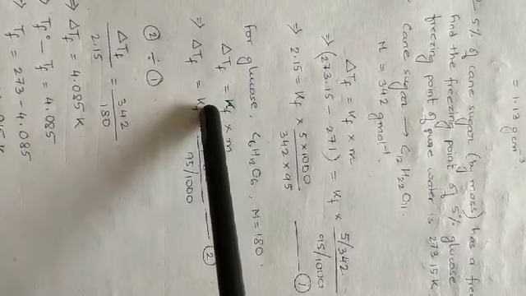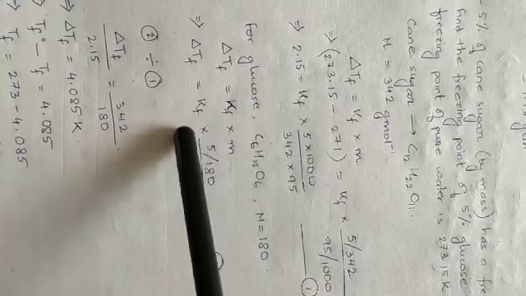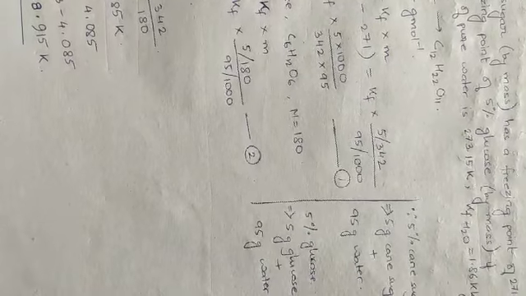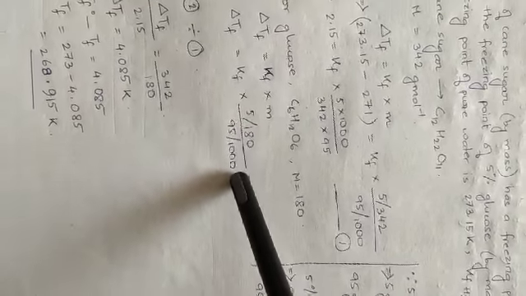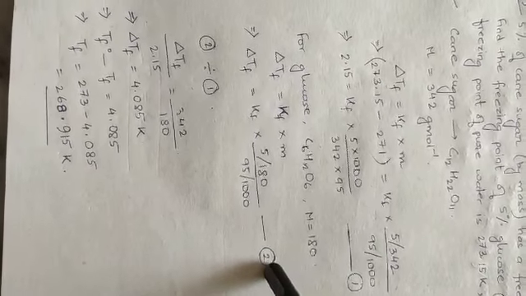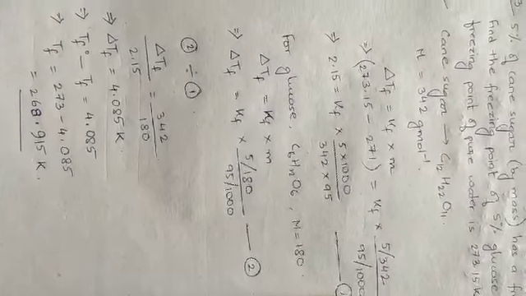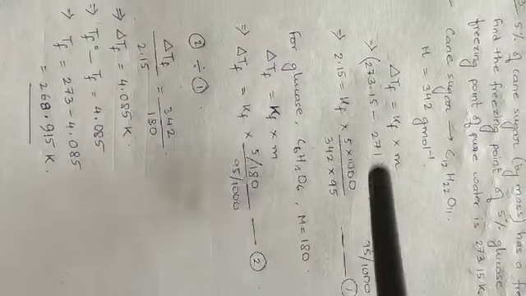You take delta TF is equal to Kf into m. Delta TF is equal to Kf into 5% glucose, again the same thing, 5 gram glucose plus 95 gram water. So 5 by 180 divided by 95 by 1000. This is equation 2. Now we divide equation 2 by equation 1.